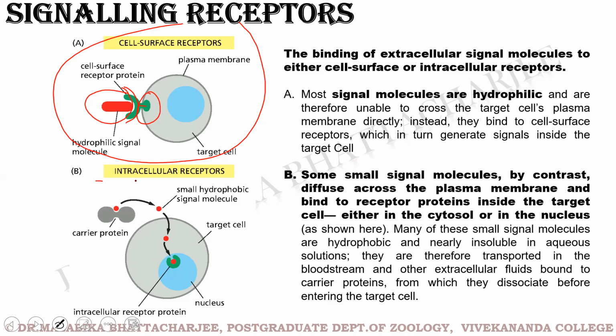When we are talking about intracellular receptors, these are small signaling molecules that can diffuse across the plasma membrane. So basically they are hydrophobic in nature and they can diffuse across the plasma membrane, and inside the cytoplasm they can bind to the receptor proteins, or in the nucleus they can bind to the receptor proteins, and the ligand receptor interaction starts, and accordingly we get an output. So thus, in the broader sense, the receptors can be divided as the cell surface receptors and as intracellular receptors.